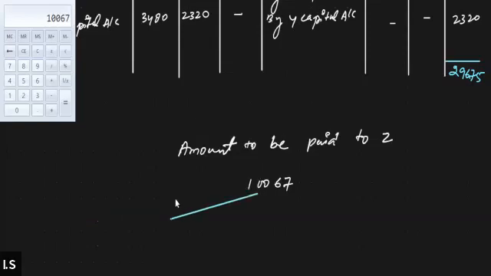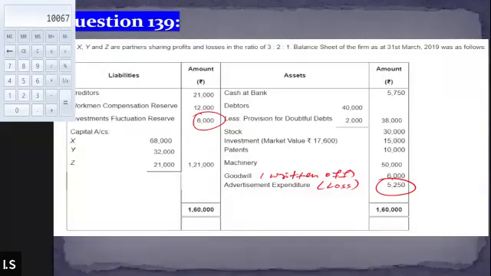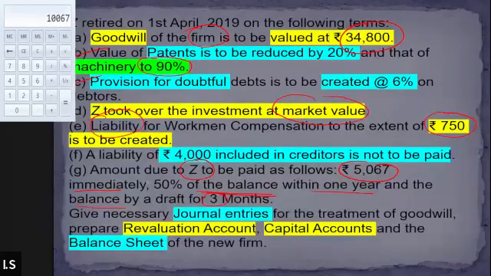G says that 50%, sorry, whatever the balance amount is, we need to pay 5,067 immediately in cash. That is what the question was saying. Let me show you the question. The question was saying that the amount due to Z is to be paid as follows. Whatever the amount due to Z, we need to pay 5,067 immediately.